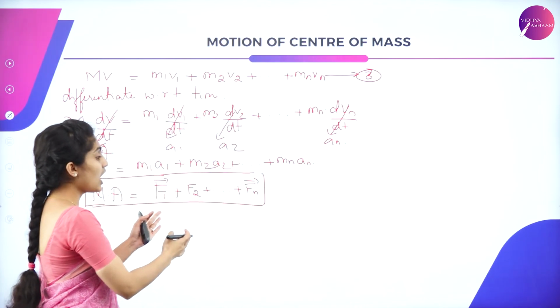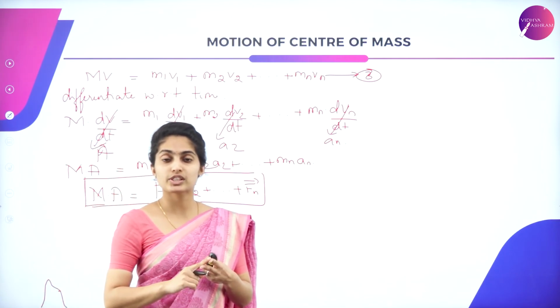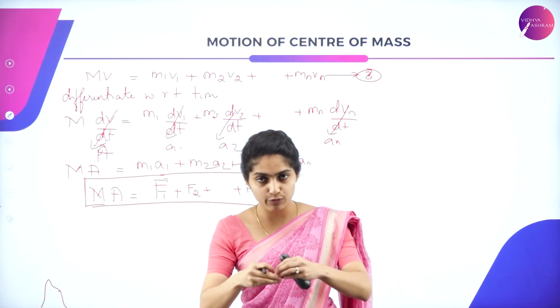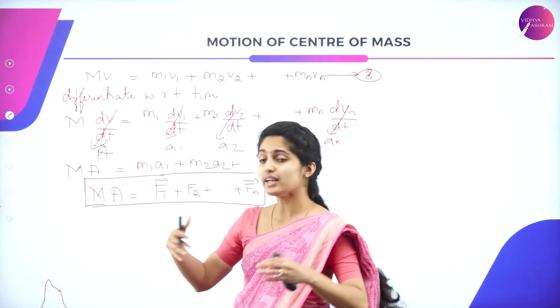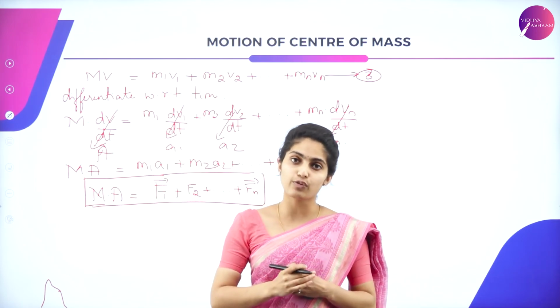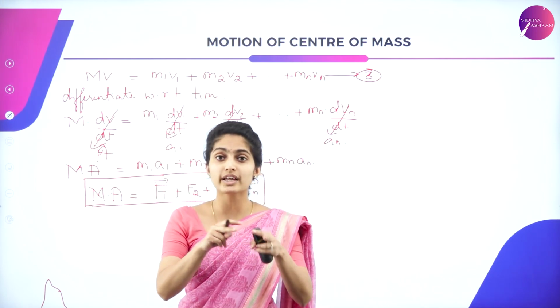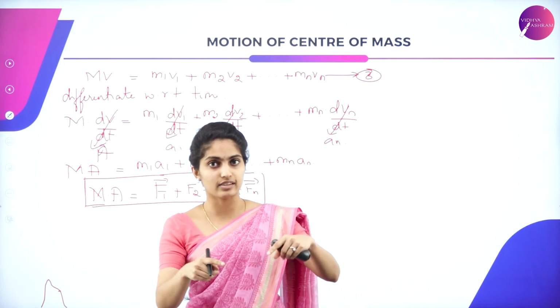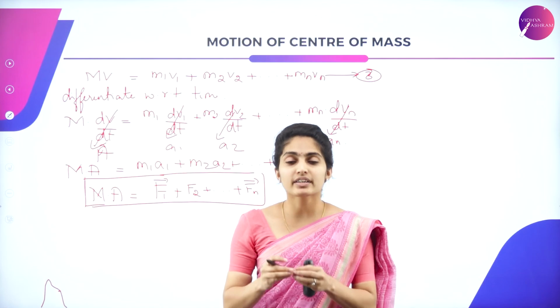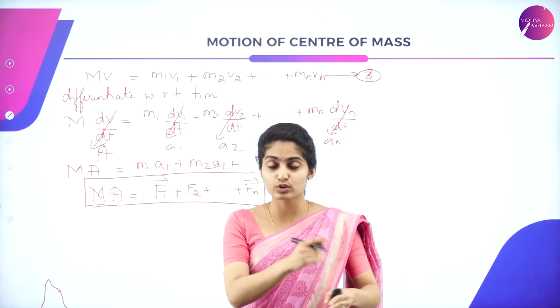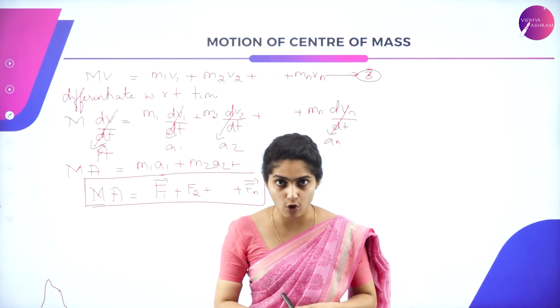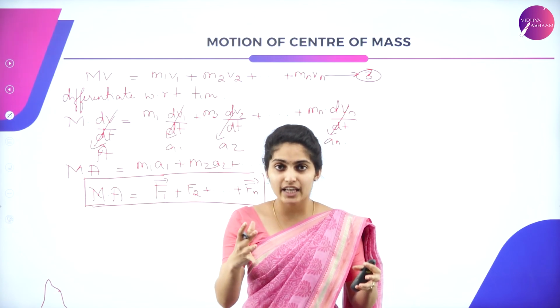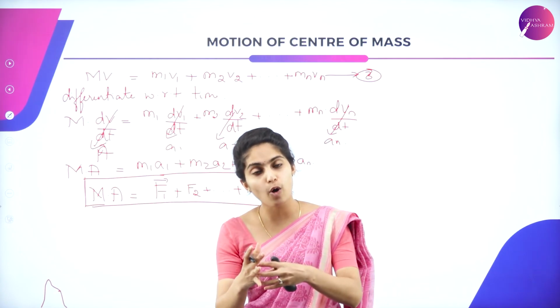Now there are two kinds of forces acting on an object: internal forces of the particles as well as external forces. According to Newton's third law of motion, every action has an equal and opposite reaction.